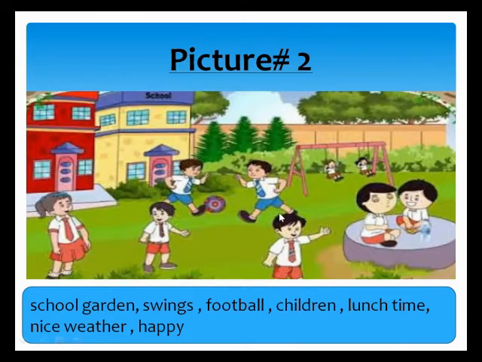This picture is about a school garden. Some children are on the swing, some children are playing football and they are looking very happy, and some children are having their lunch. The weather is very nice. They all are looking very happy. There is green, there are many plants. You can count the plants.